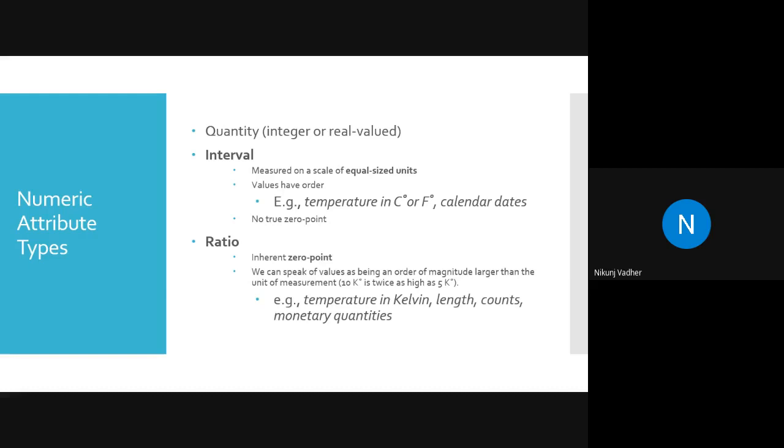What do they want to say in interval? If the measurement is taken based on a unit, like Celsius or Fahrenheit, then it will come in interval. And if the measurement is taken in numeric form, or we can speak out the measurement, then it will be in ratio form.